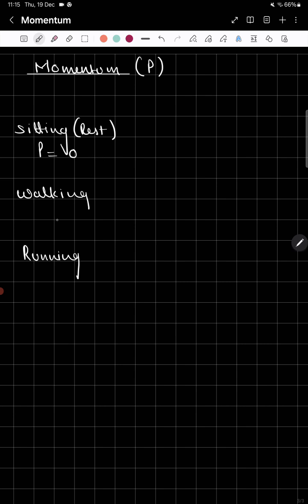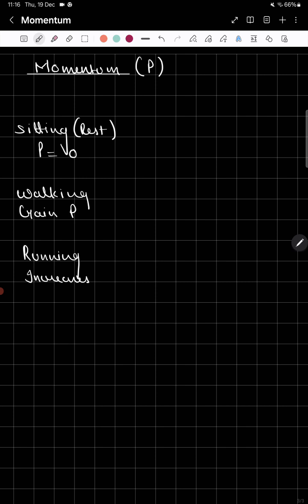But when I start walking, my body gains some momentum. Gain momentum, I'm writing in symbol. And when I started running, it increases even more.